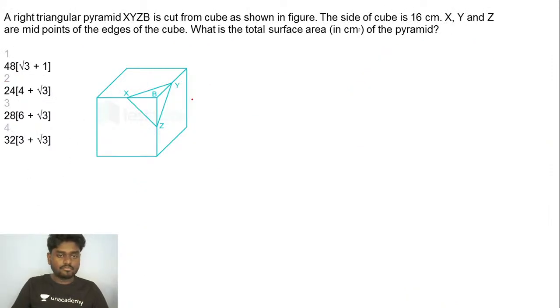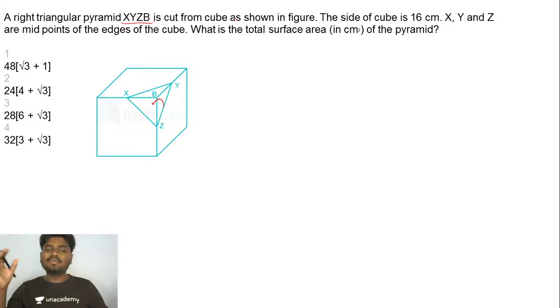Again, you have a sort of figurative type of question under mensuration. If you see here, the right triangular pyramid. So you have a pyramid here, X, Y, Z, B, which is cut from the cube as shown in the figure.